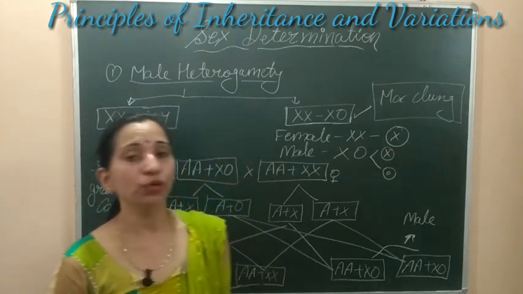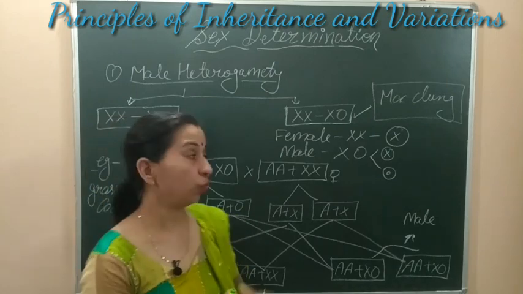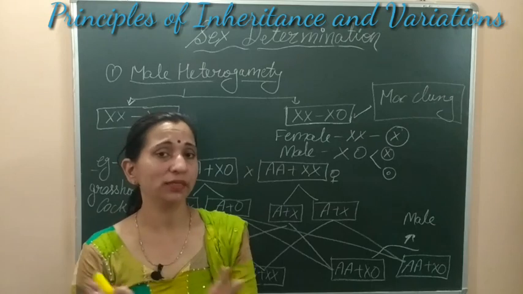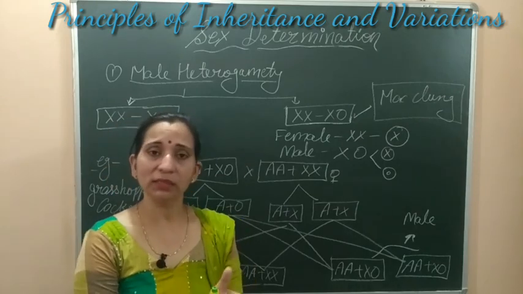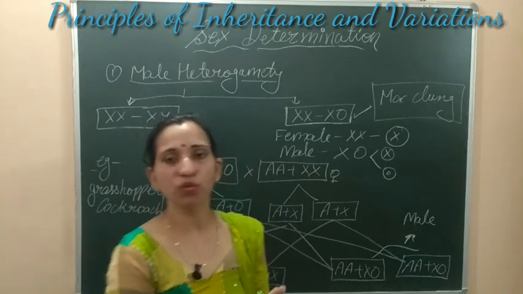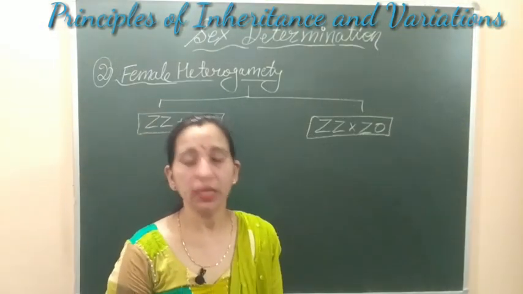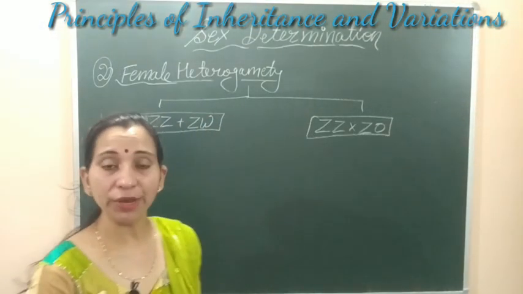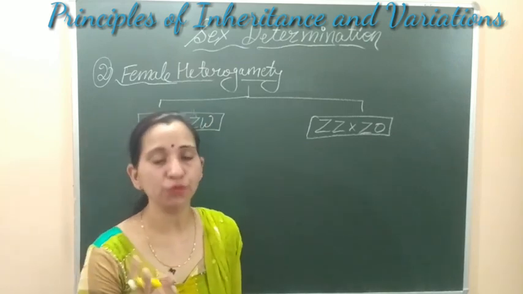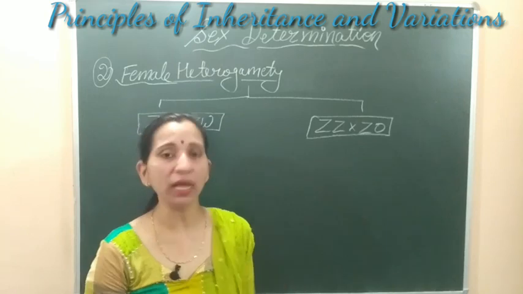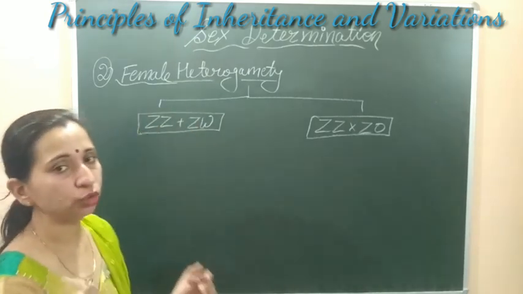Now we will discuss about the female heterogamety. Here we completed the male heterogamety, which is of two types, XX or XY and XX and XO type. Now we'll discuss female heterogamety. Now let's see what is female heterogamety. Female heterogamety is the condition where female form two different types of gametes. Here the male is homogametic, which form the same type of gametes, but female will form the two types of